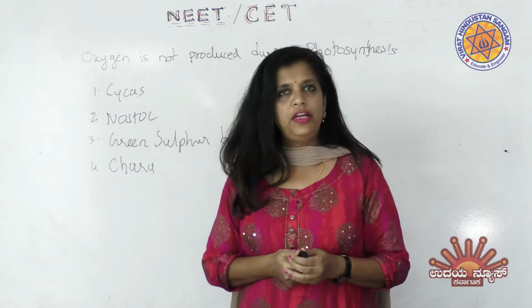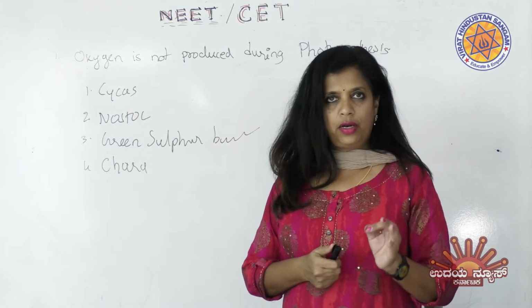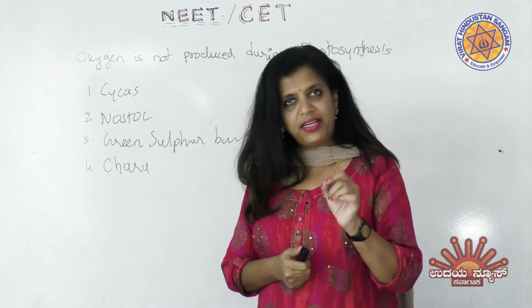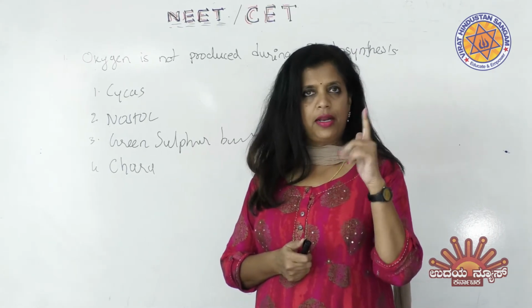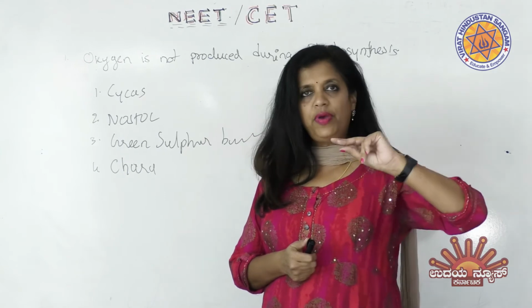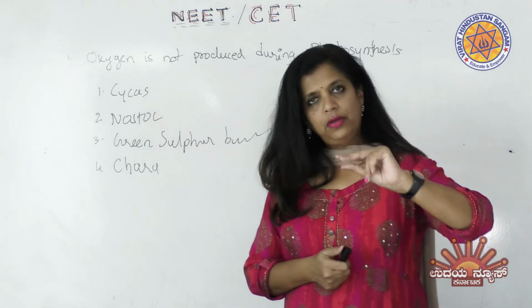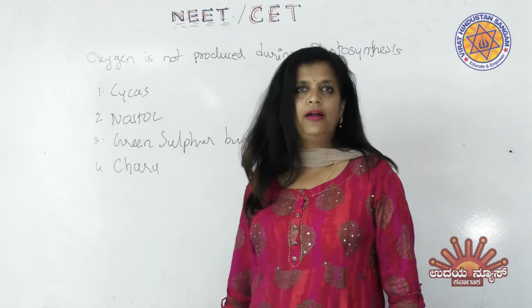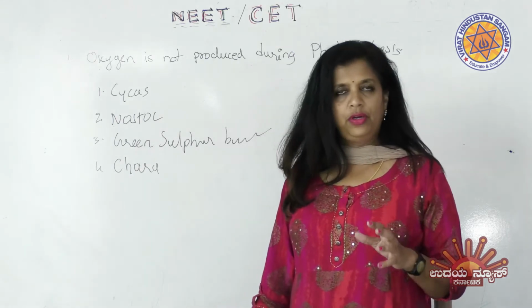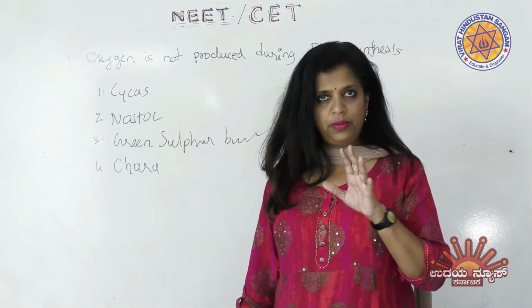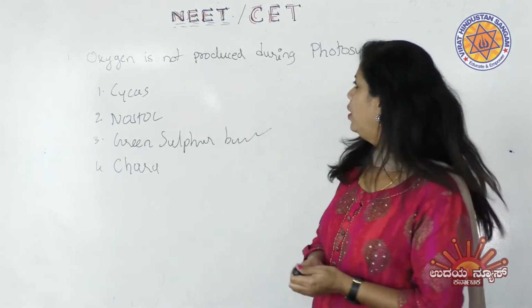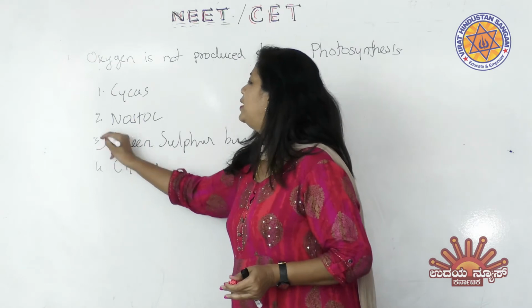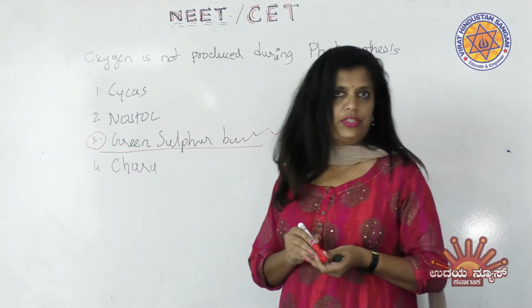But what about this? Green sulfur bacteria is the one which will undergo autotrophic nutrition, but acting on certain elements like sulfur bacteria, like iron bacteria, like nitrogen bacteria. These are all the examples where the bacteria depend on certain chemicals to get the energy. One of the examples here is green sulfur bacteria that depends on sulfur to get energy, undergoing food production but no oxygen production. Therefore, among these, the right answer is the third one, that is green sulfur bacteria. Therefore, this is the right answer for this question.